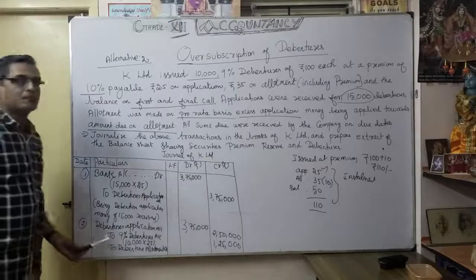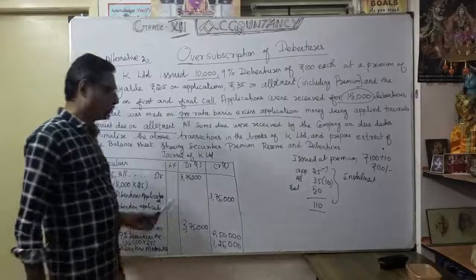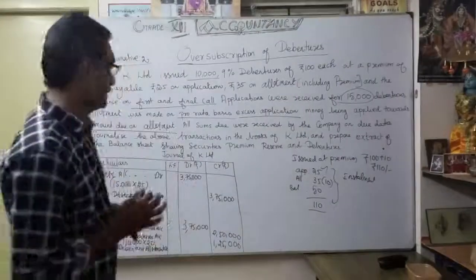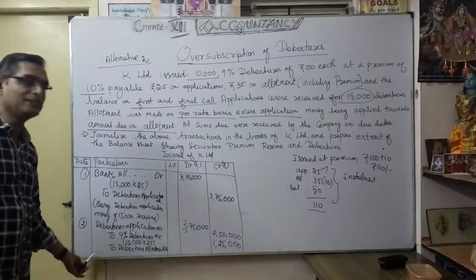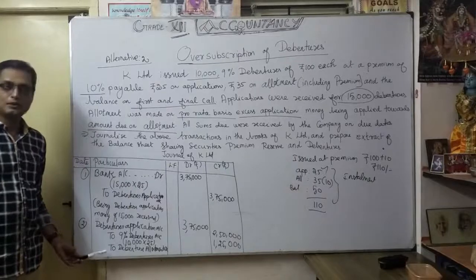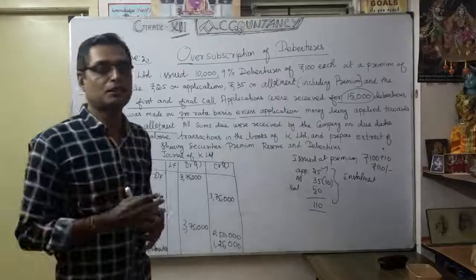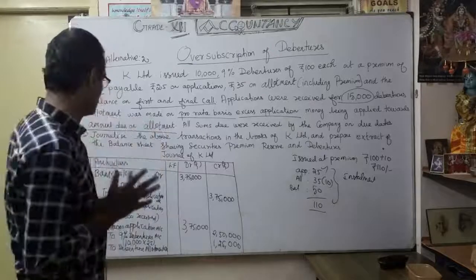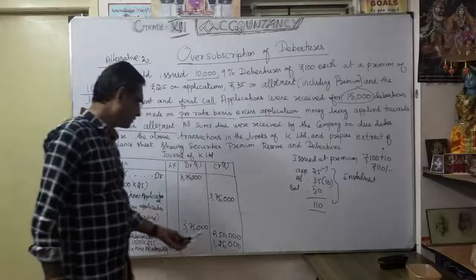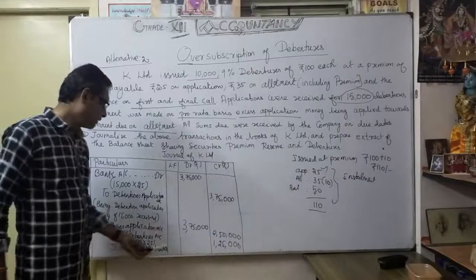The narration: being excess debenture application money adjusted towards debenture allotment due. Whatever application was received, we transferred only 2,50,000, and the balance money is adjusted to the debenture allotment account.